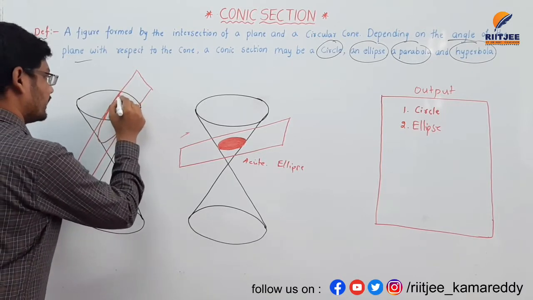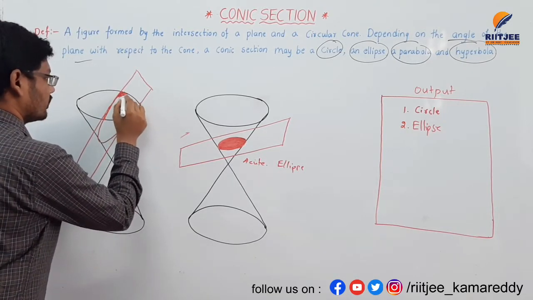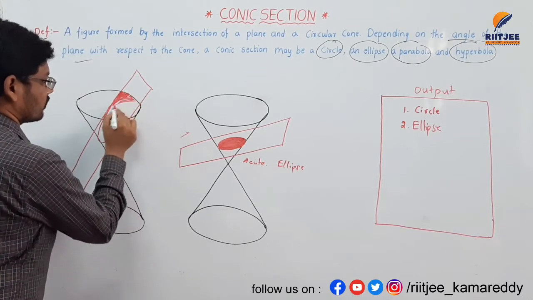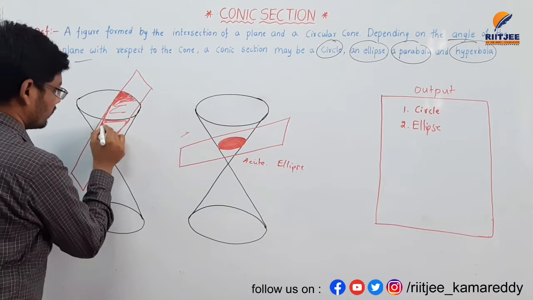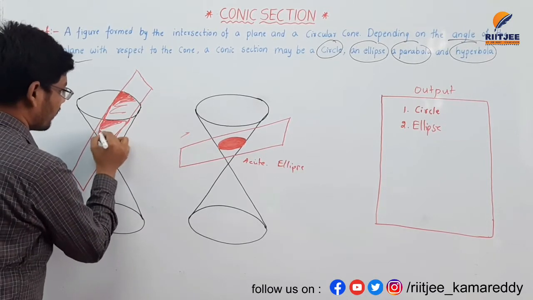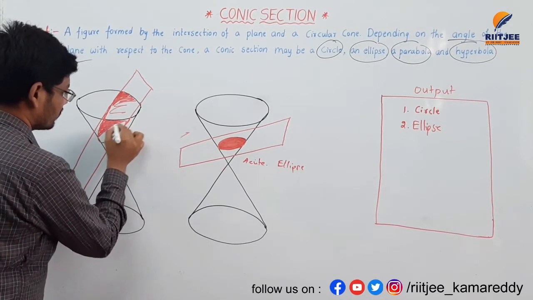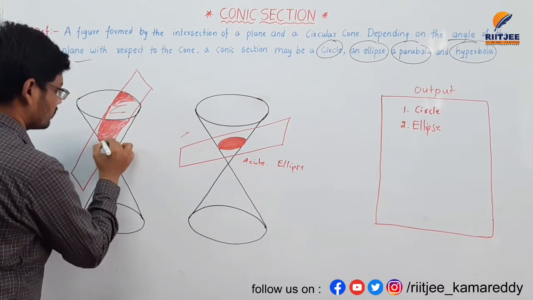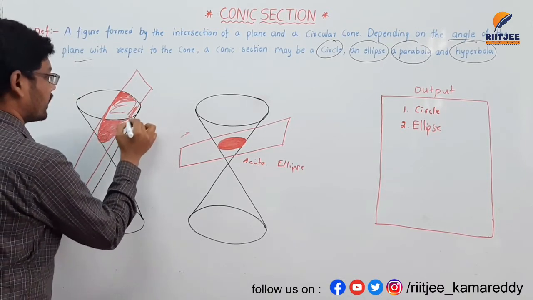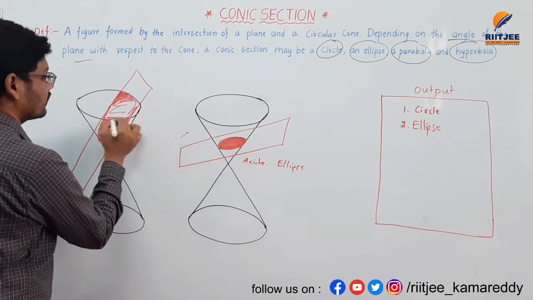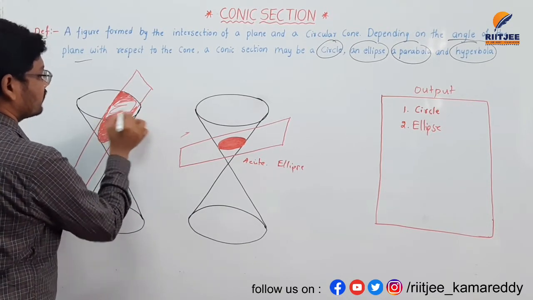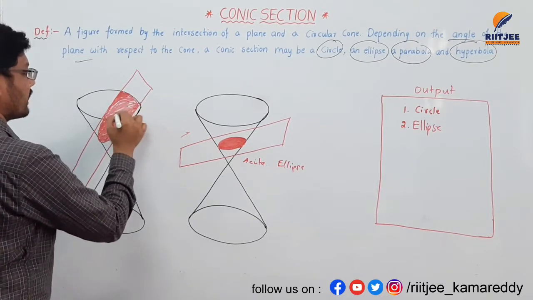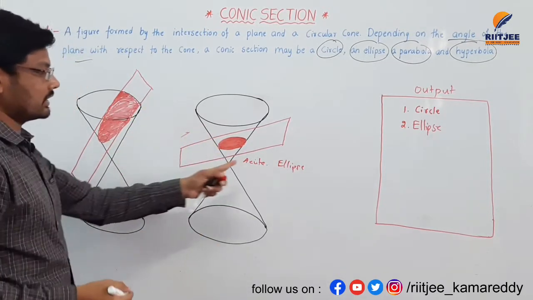This plane intersects the right circular cone in the shape of a parabola. The shaded region shows the shape of the parabola. This complete part is known as a parabola. The shape of a parabola is like a U, and this is the ellipse.